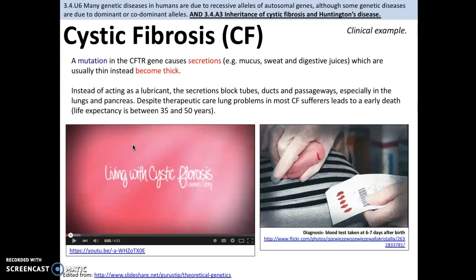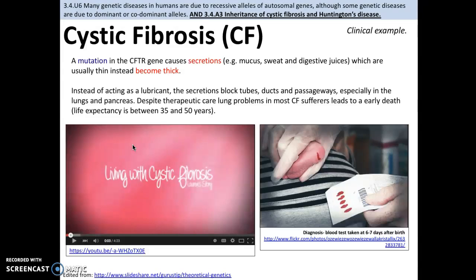But the biggest thing to know is that a mutation of the CFTR gene causes secretions like mucus, sweat, and digestive juices, which are usually thin, to instead become quite thick. So instead of acting as a lubricant, which is what they do when they're thin, when they get thicker, those secretions will actually block tubes and ducts and passageways, especially in the lungs and the pancreas.